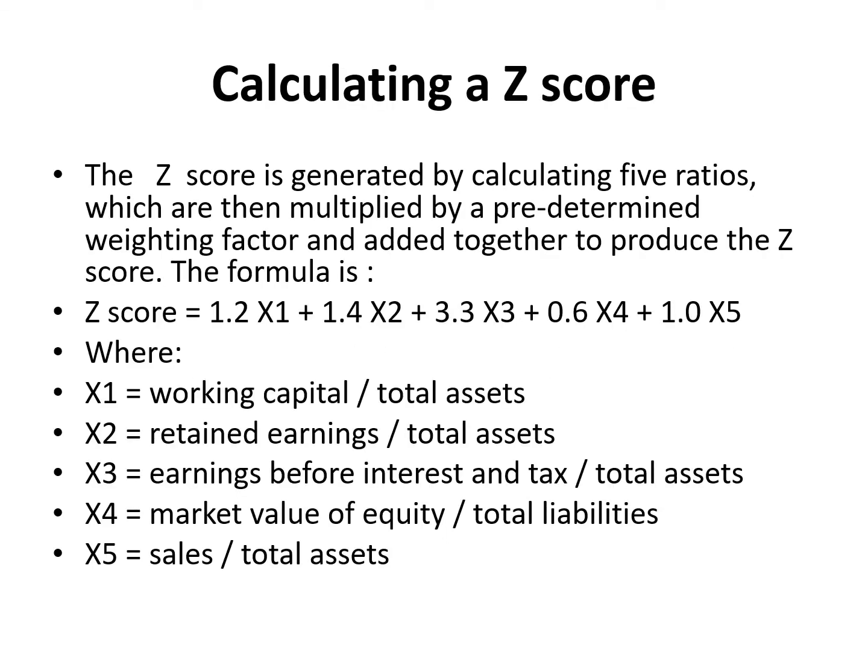For the Z-score, we have a formula that we had in the midterm exam, which is Z-score equals 1.2x1 plus 1.4x2 plus 3.3x3 plus 0.6x4 plus 1x5, where x1 is working capital over total assets, x2 is retained earnings over total assets, x3 is earnings before interest and tax over total assets, x4 is market value of equity over total liabilities, and x5 is sales over total assets.